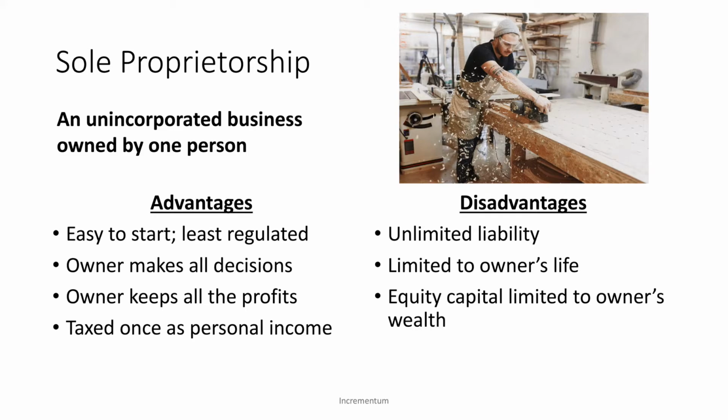Another disadvantage is that the equity capital available to invest into the business is limited to the owner's wealth and their network's wealth. By their network, I mean their family, their friends, and other people that they can tap into for help with starting the business. It is difficult to sell ownership of a sole proprietorship because there's no way to sell individual shares of the sole proprietorship. I mentioned earlier that you could tap into your family and friends for help with starting the business. You can't actually sell them ownership, or it wouldn't be a sole proprietorship anymore.